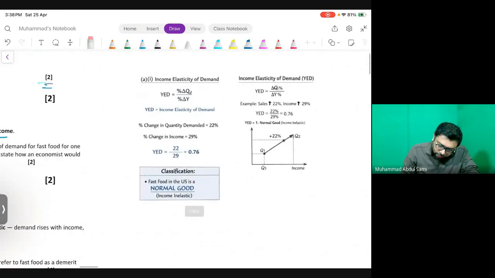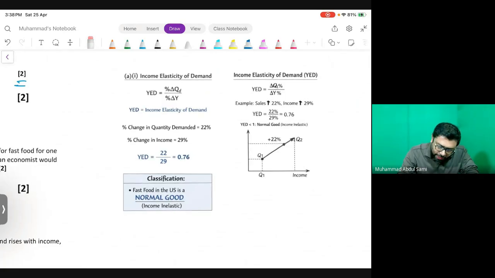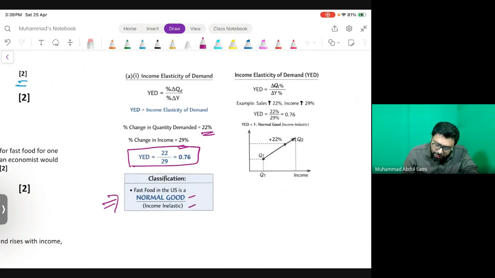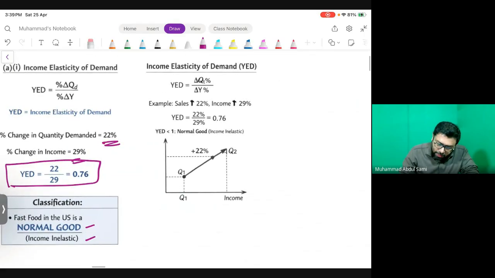Now, for the solution of it, as you can see, change in quantity demanded equals 22%, change in income equals 29%. Putting it into the formula, we get the value equals 0.76. About classification, fast food in the US is a normal good and income inelastic. As per the calculation, YED equals percentage change in quantity demanded divided by percentage change in income. Sales increase 22%, income increases 29%, and you may sketch the graph as well.